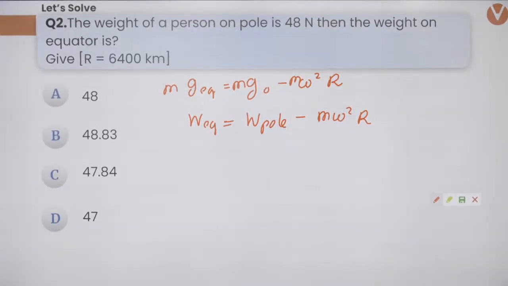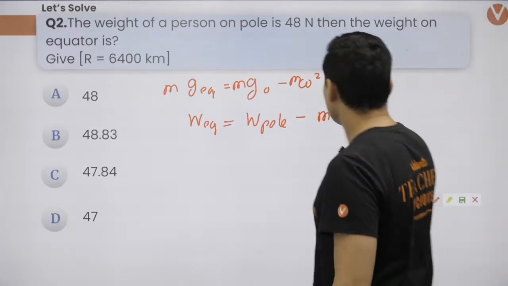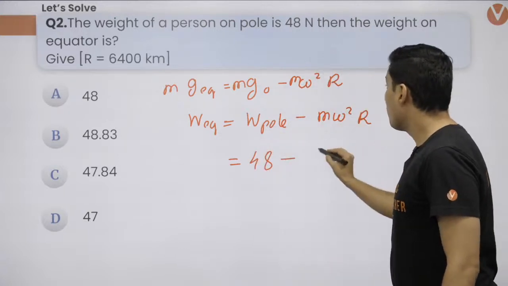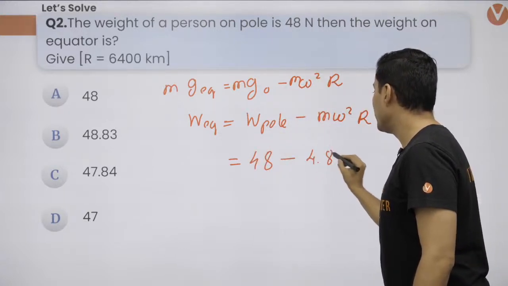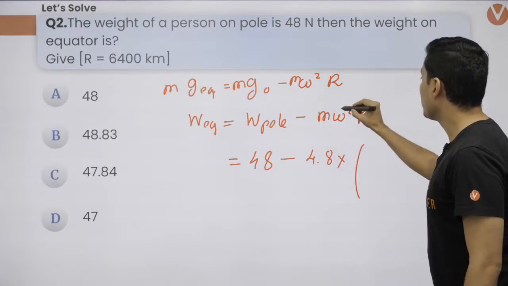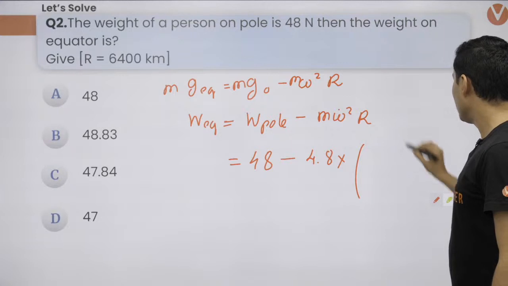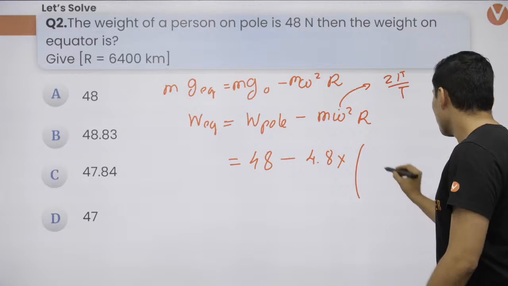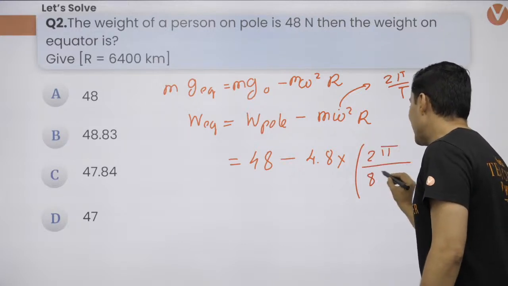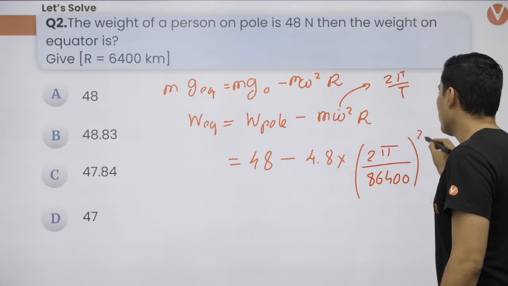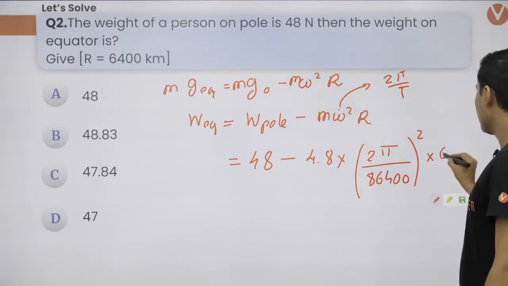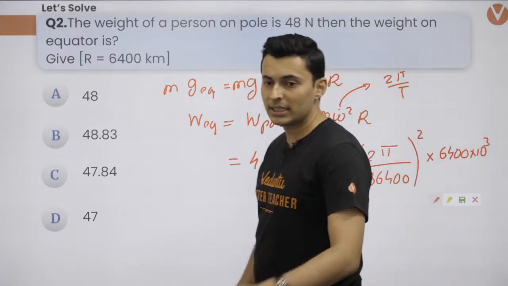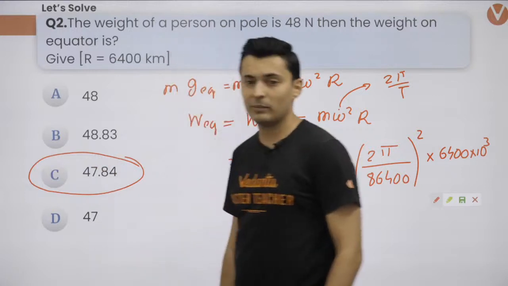All right, so all you're going to do is substitute the values. The weight on the pole is given to be 48 Newton, and the mass of that person is going to be 4.8 kg. Just keep in mind that the value of omega is nothing but 2 pi by time period. So 2 pi divided by the time period, which is 86,400 seconds, whole square, multiplied by radius. Radius is 6,400 into 10 to the power 3. Now just do that. If you do this, you are going to get the answer as 47.84.